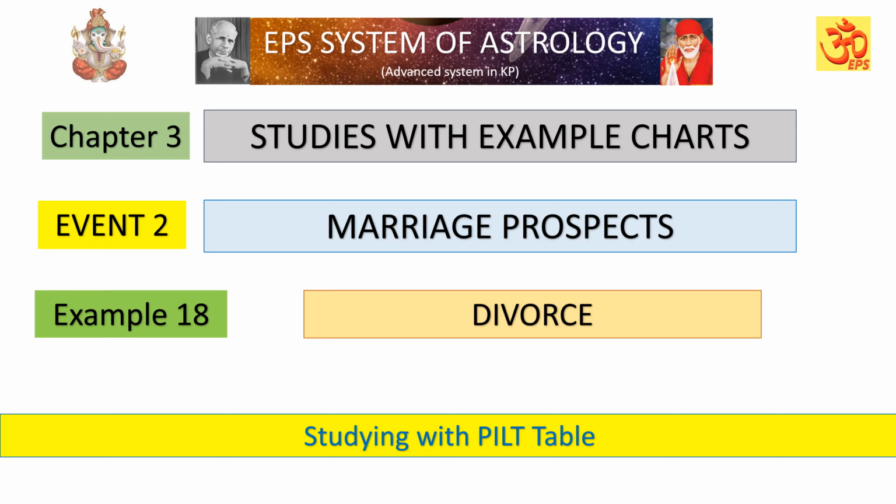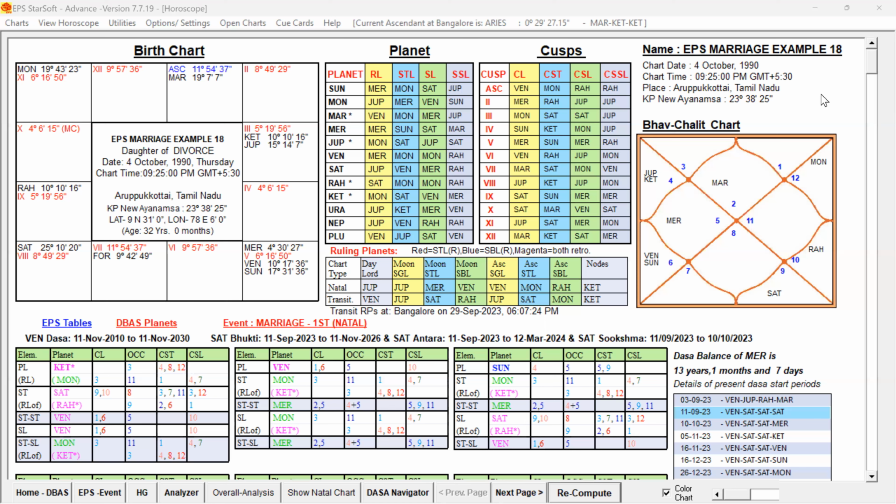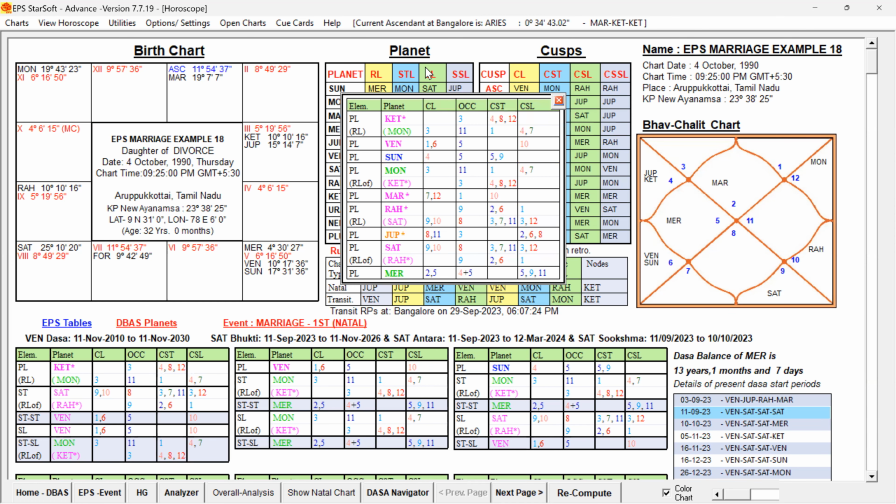Now let us examine this chart with the help of the PILT table. Example number 18, divorce. Now let us examine the PILT table of this example. This is the birth chart of that female which we are going to discuss. Before going to the PILT table, let me show you the impact of the support planets. Let me open that significator so that you will be able to identify the impact.